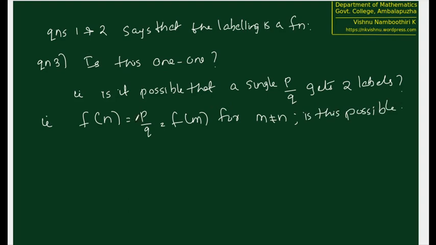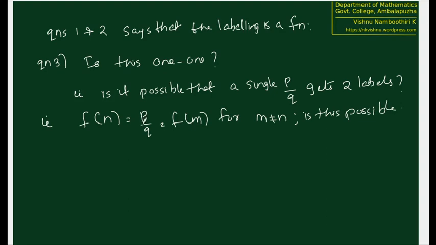This is not actually possible because by the construction itself we are starting from one rational number in A_n and then we are finding out the labels. Or in other words, suppose that we are using n for labeling one P by Q. After that P by Q is never appearing later.